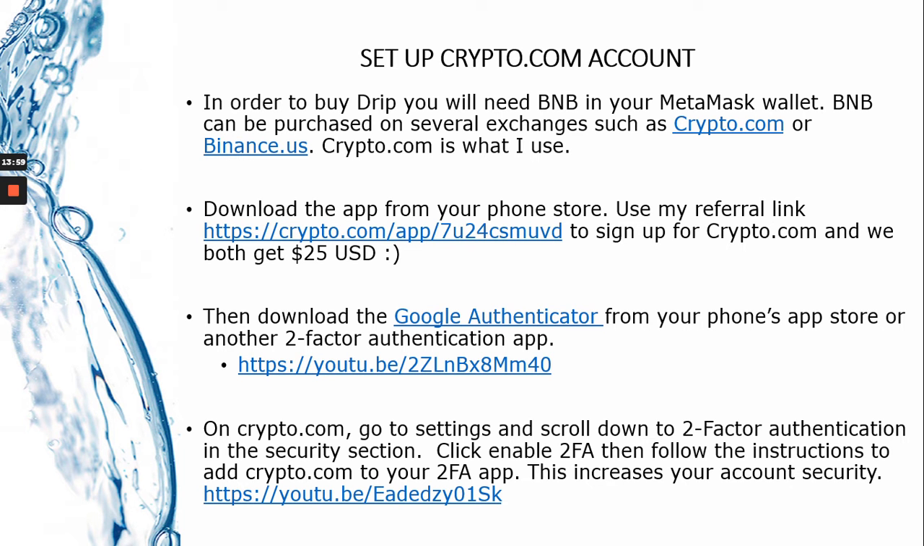Here's information on how to set up a crypto.com account and how to send and purchase BNB from there. Okay, so you could buy BNB because you're going to need BNB in order to buy Drip. You could use whatever exchange service that you like. You would download crypto.com from your phone app store.